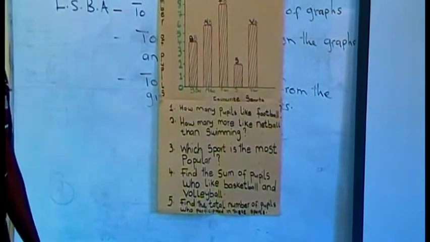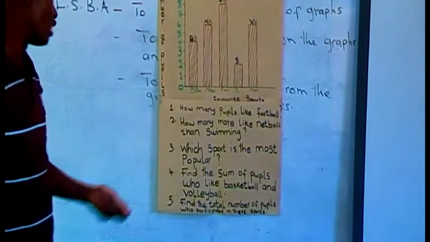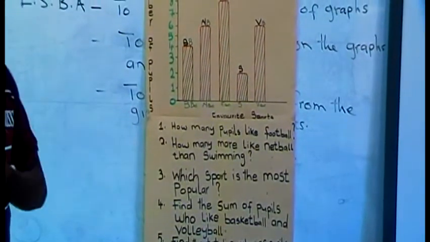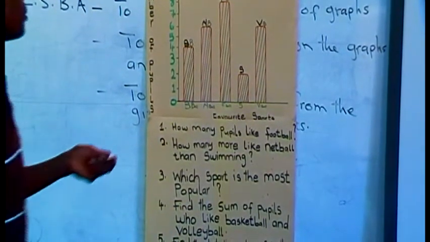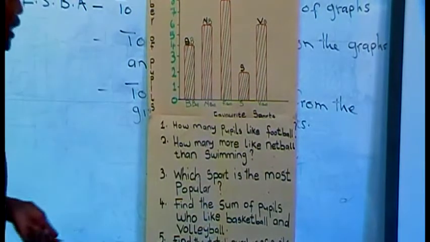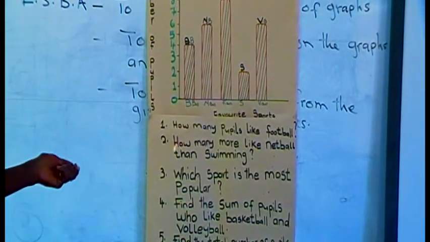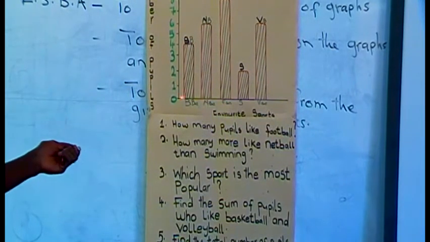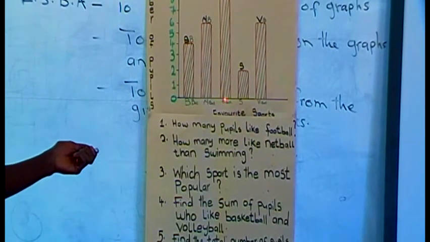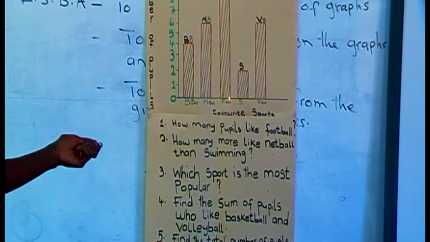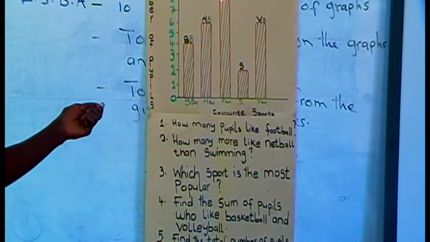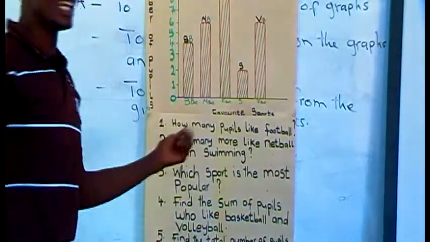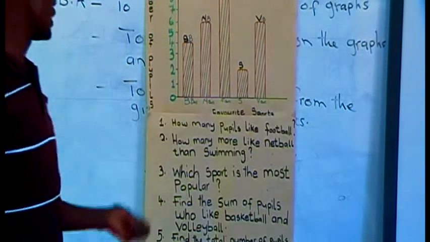How many pupils like football? Now, the moment you begin answering this question, it means you begin to interpret what is on the bar chart. So, how many pupils like football? You go for the bar where football is. And then you go up there, you find that pupils who like football are 8. The moment you say 8, that's the answer. It means you are interpreting.